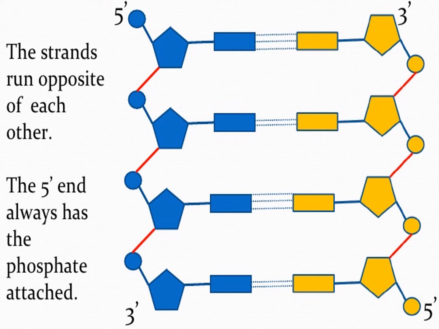Another important point in this diagram: the rectangles denote the nitrogen bases. One polynucleotide strand joins with the other strand with the help of hydrogen bonds.